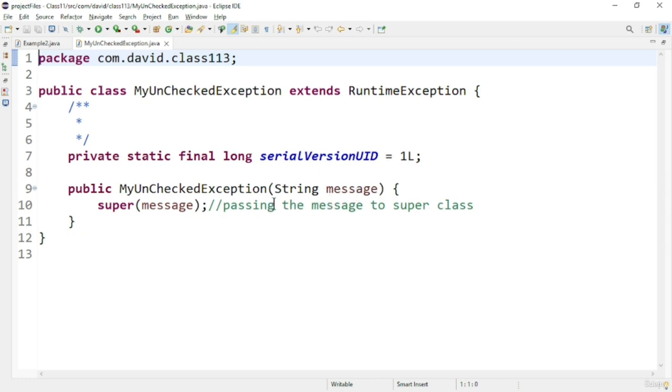After that, in the constructor, I am calling the super constructor with the supplied message parameter, so that the message I put in the constructor of this class is passed to its super class. That's how it is. Now let us see the main method of this program.